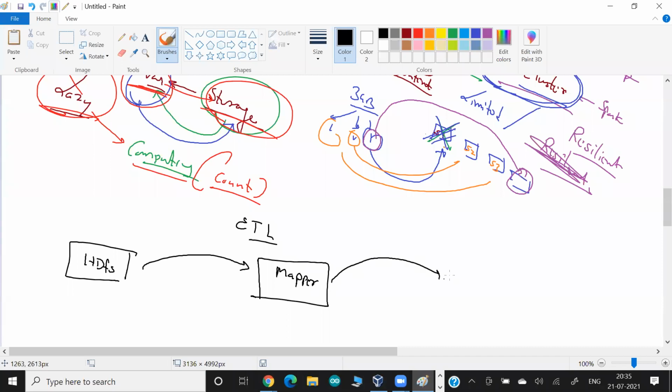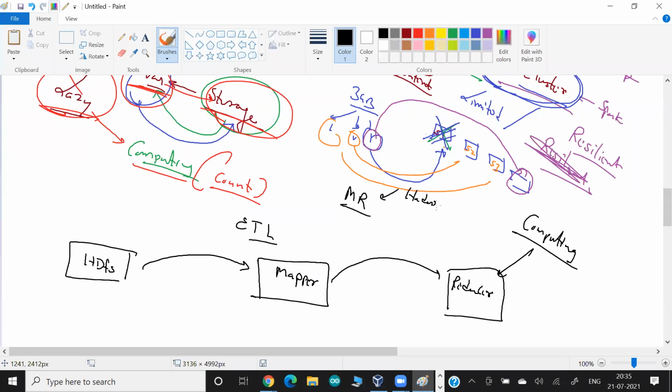And the output of this we send to a reducer, and the reducer is the one that does your final computing. And guys, what is mapper and reducer? I explained this concept in great detail in Hadoop. But understand one thing, guys, map reduce is just a concept. It is not like if you need map reduce, you need Hadoop. You can do map reduce by yourself with the Python code that I showed you. You can do map reduce with Linux command lines. You can do map reduce with the help of Spark also. It is just a concept.